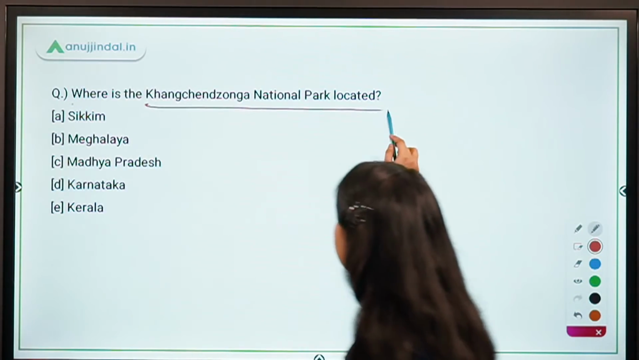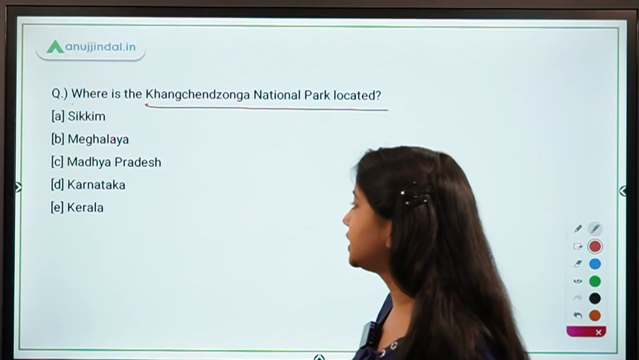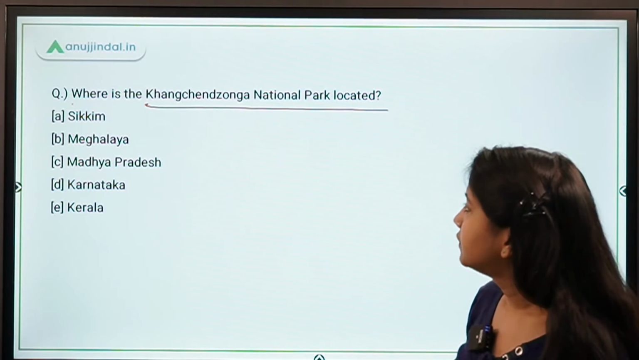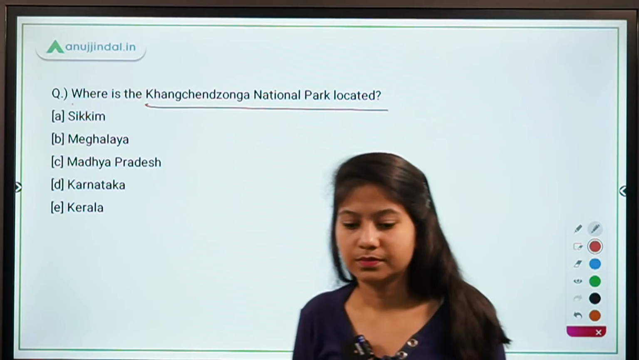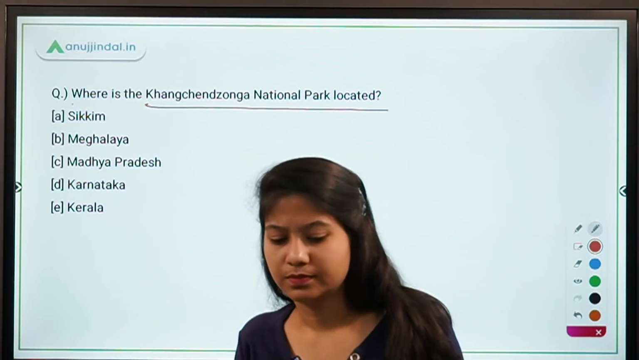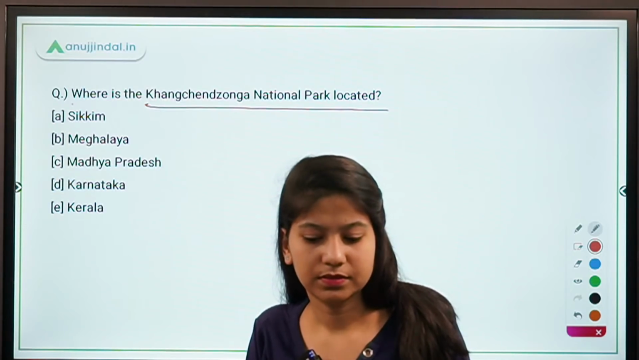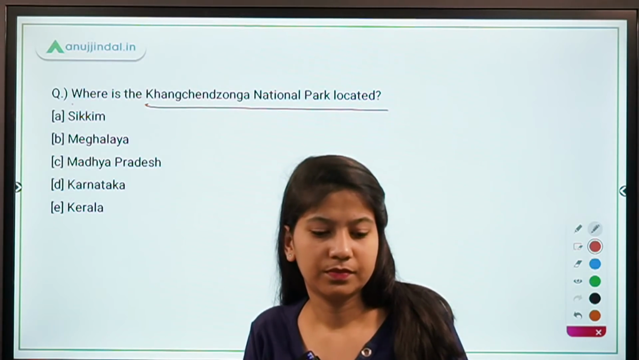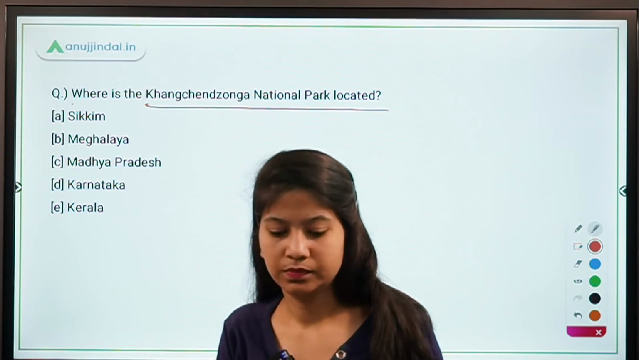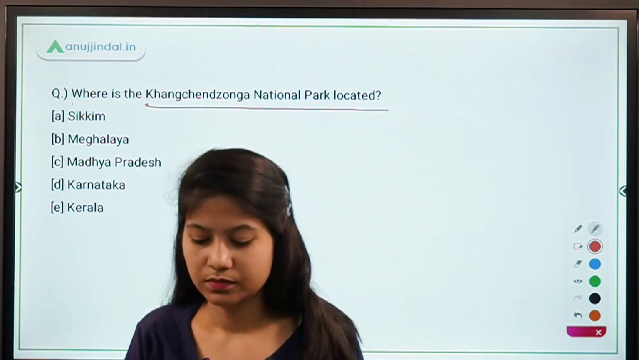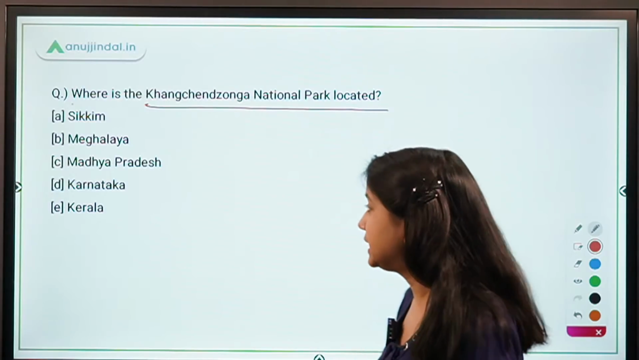Where is this national park located? So you have Sikkim, Meghalaya, Madhya Pradesh, Karnataka and Kerala in the options. Where is this Kangchenjunga National Park located? Absolutely right, it's Sikkim.